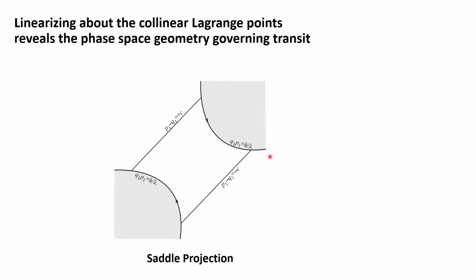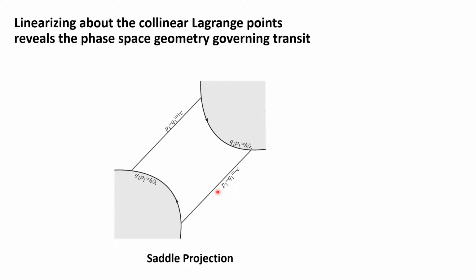The first thing to notice is that the forbidden realm persists under the linearized Hamiltonian. So we can say that the line P1 minus Q1 equals plus C is entirely within one realm, and that P1 minus Q1 equals negative C is entirely within another realm.